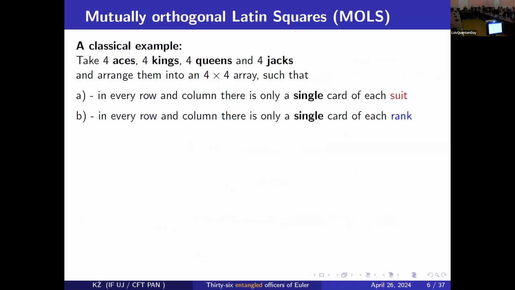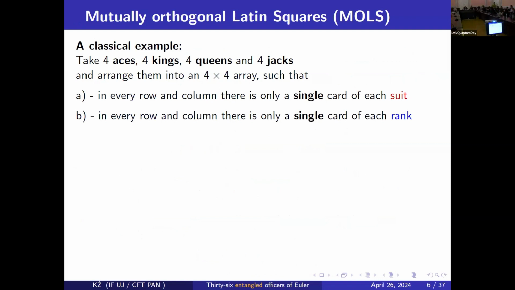And look, so here, let's make a classical example. I have 16 cards here. Let's put them here one by one. And then the object is to put them in such a way that there is no repetition of figures and of suits in each row and each column. So how do you think? Is it possible? Of course, this is not the good solution, but you understand the problem.